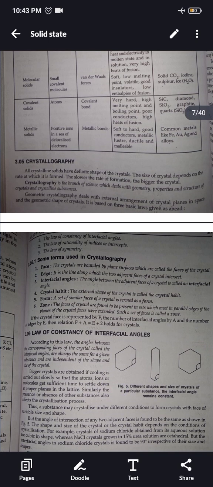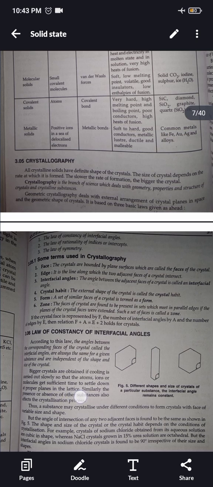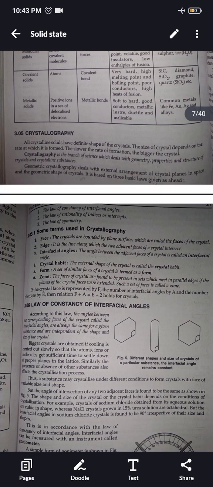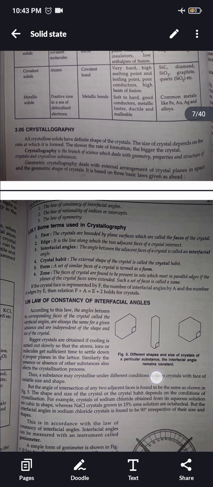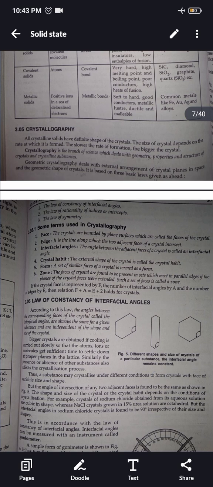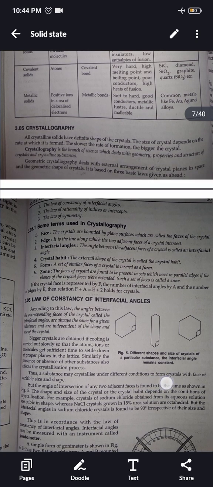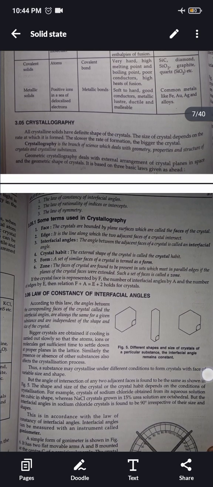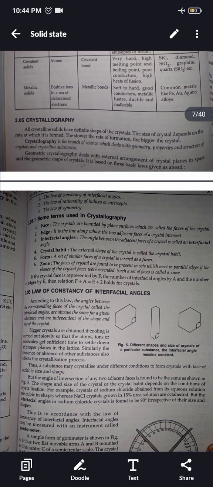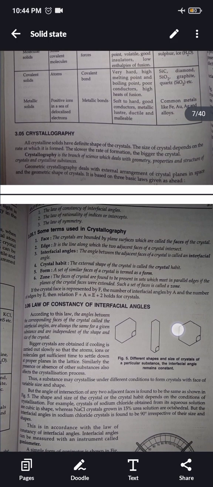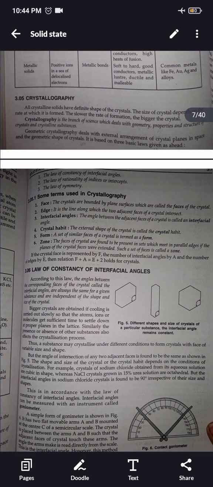Similarly, the presence or absence of other substances also affects the crystallization process. Thus, a substance may crystallize under different conditions to form crystals with faces of variable size and shape. But the angle of intersection of any two adjacent faces is found to be the same, as shown in the figure. In this figure, the shape and size of the crystal, or the crystal habit, depends on the conditions of crystallization.